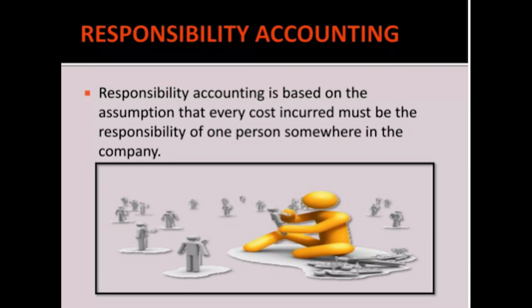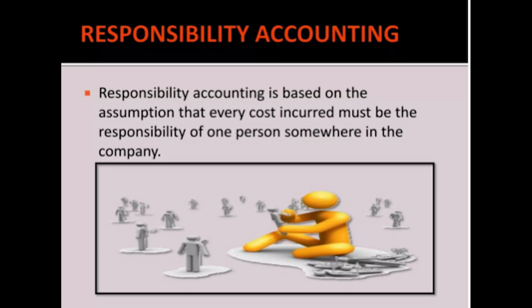Responsibility accounting is another part of it, where responsibility accounting is based on the assumption that every cost incurred must be the responsibility of one person somewhere in the company.